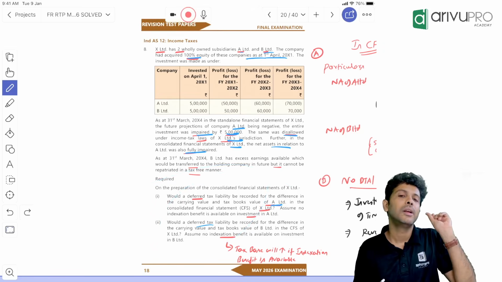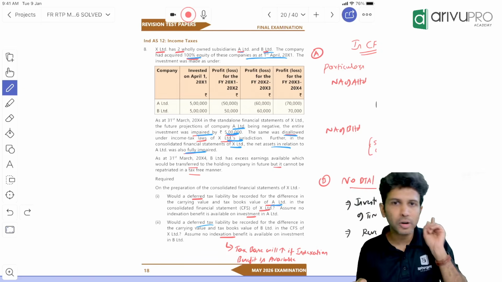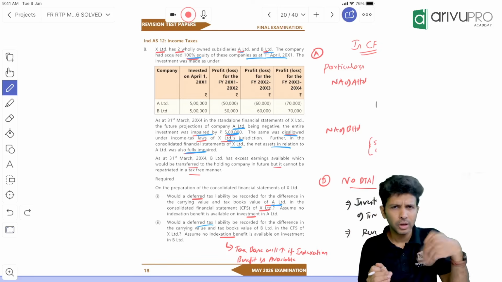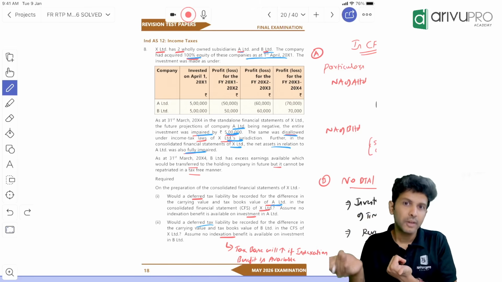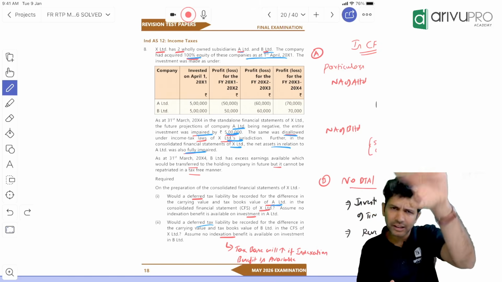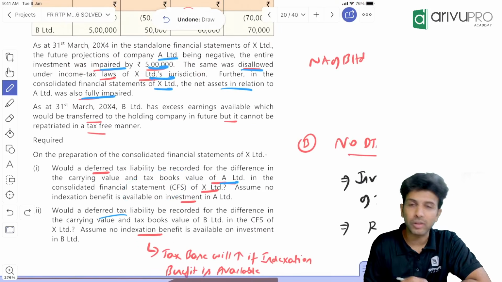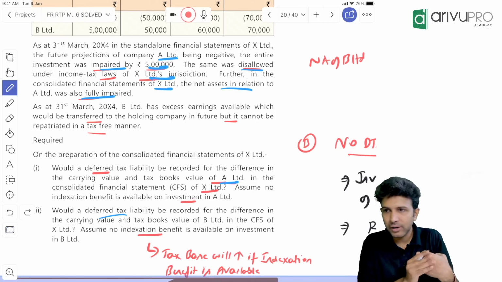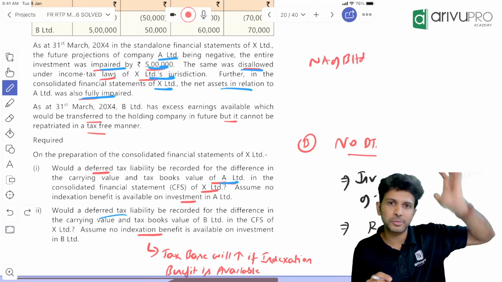First of all, investment in subsidiary will only come in the standalone financial statement, because in the consolidated financial statement, investment will get eliminated. Instead of investment, we show the subsidiary's net assets, we show NCI, we show goodwill, etc. So basically, instead of investment, net assets come as a substitute, right? On those net assets, in consolidation we take the fair value of net assets. In the consolidated financial statement, the fair value of net assets becomes the carrying amount.